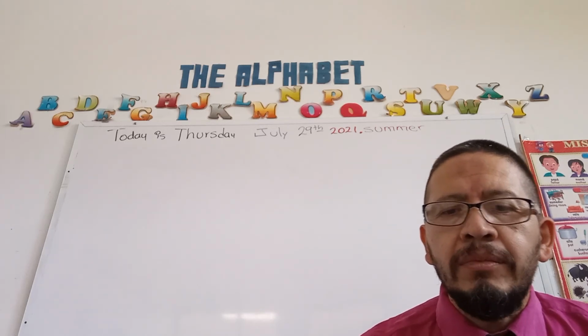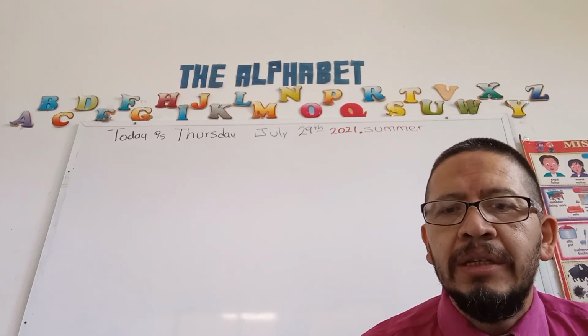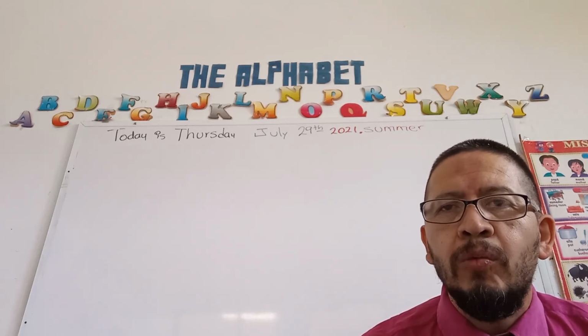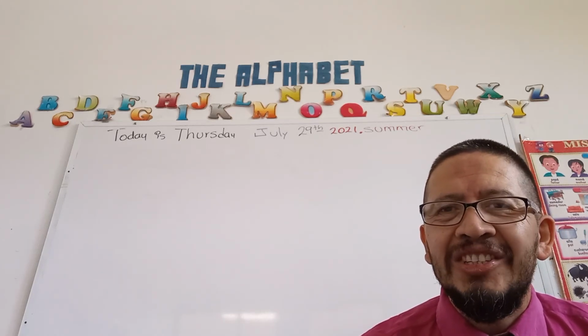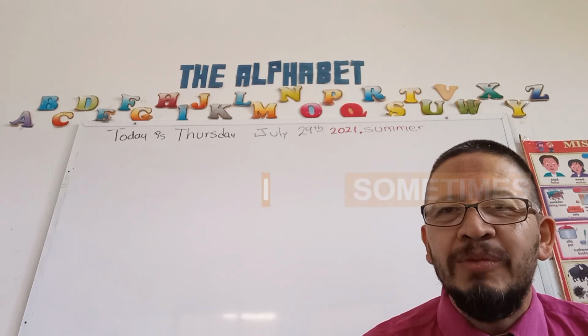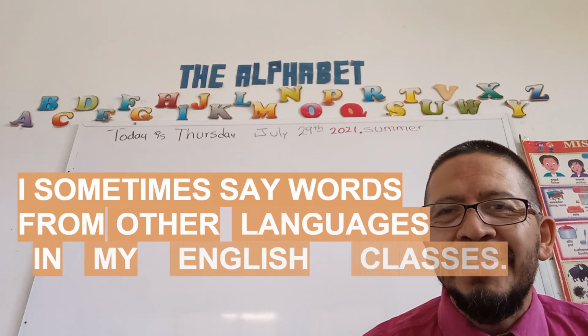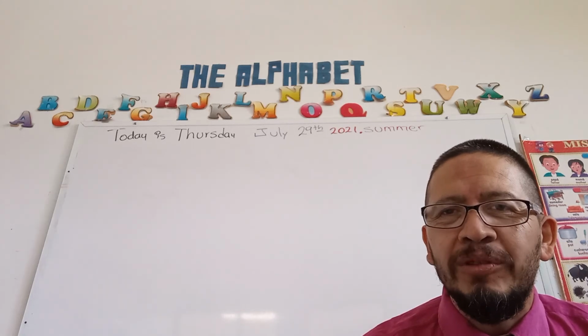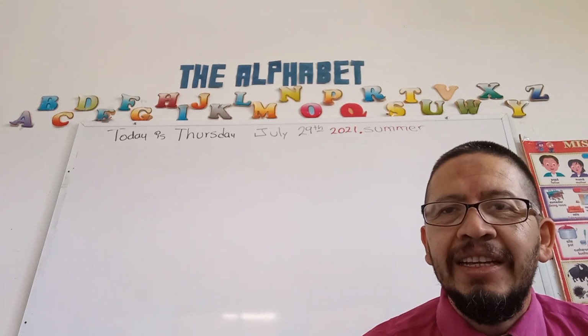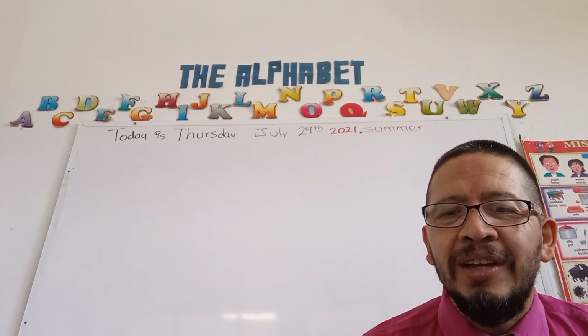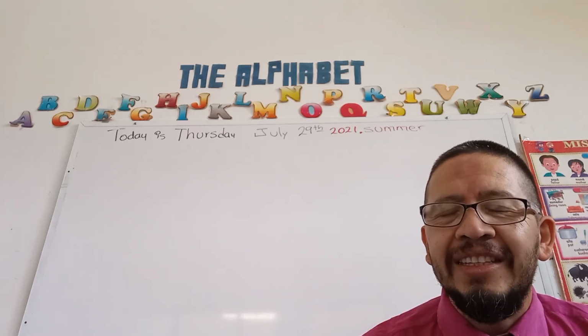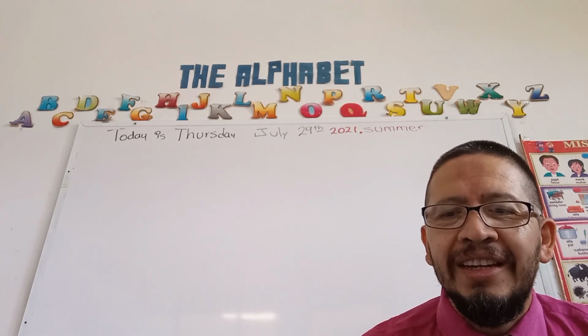Number 3, I sometimes say words from other languages in my English classes. I have mentioned this before. Maybe it's not a very good habit, but I do it. And some of my students like it. I sometimes say words from other languages in my English classes, such as acht, which means 8 and comes from German.